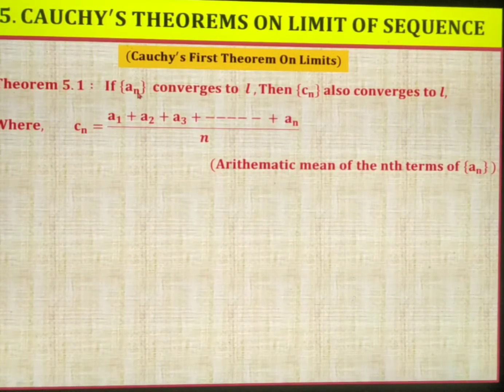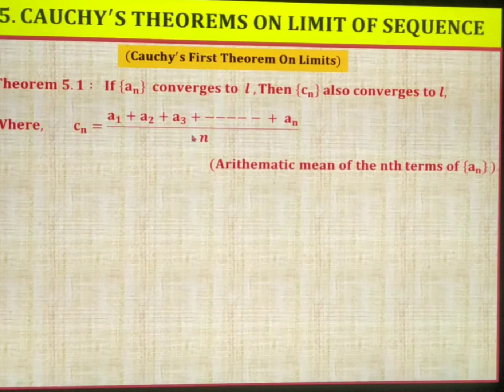Here an is the given sequence, it converges to L, and it contains infinite terms a1, a2, a3, up to an, and after that it continues up to infinite terms. But Cn is the collection of the terms of an such that a1 plus a2 plus a3 plus up to an, divided by n. Our work is to show that the sequence Cn also converges to L. That means if the sequence an converges to L, then we have to prove that the arithmetic mean of the n terms, a1 plus a2 plus up to an divided by n, also converges to L, that is, Cn converges to L.